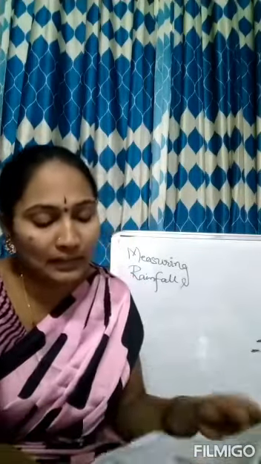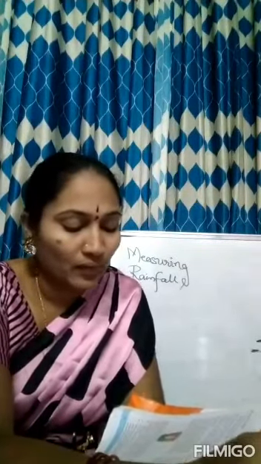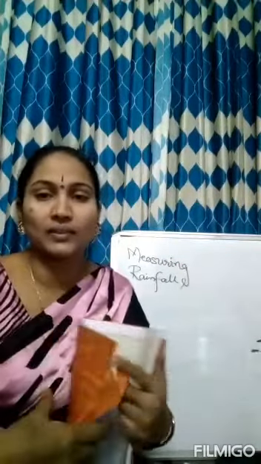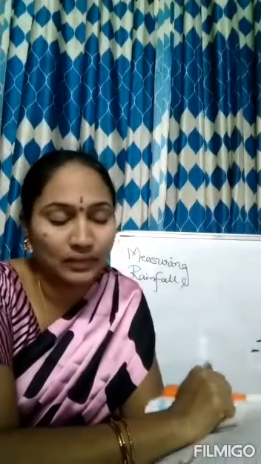Let us do activity number 6. Take a 10 cm wide beaker and insert a funnel of the same width. They are asking for this. We need a beaker 10 centimeters wide. This is called the width. And the same measurement you have to take for the funnel. Keep the apparatus in an open place when it is raining. The rainwater would be collected through the funnel into the beaker.